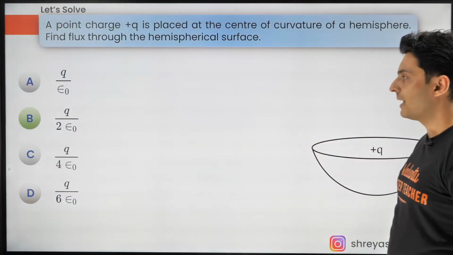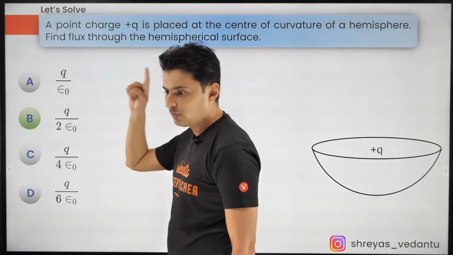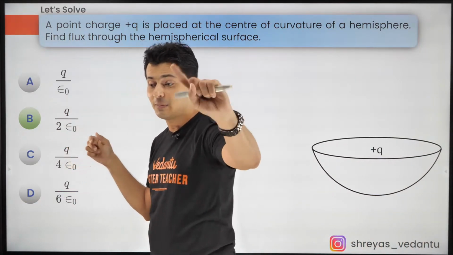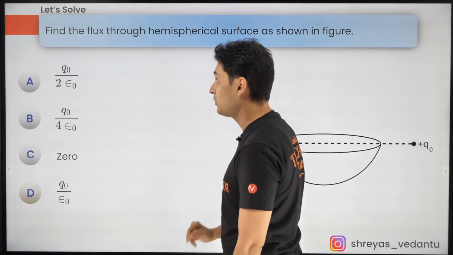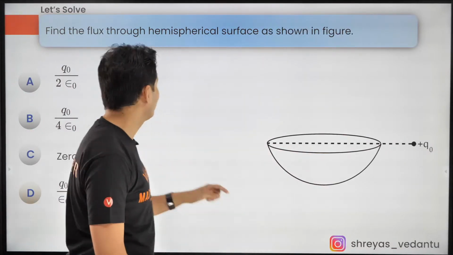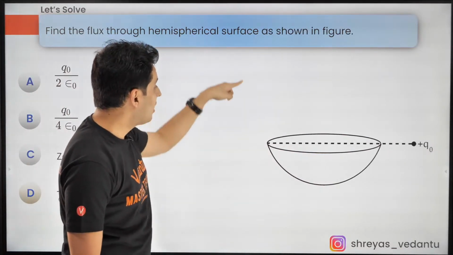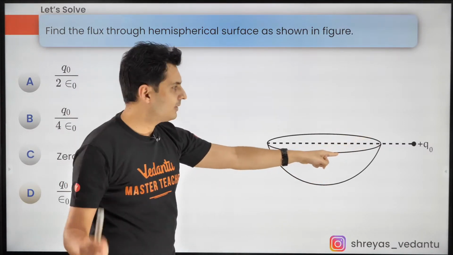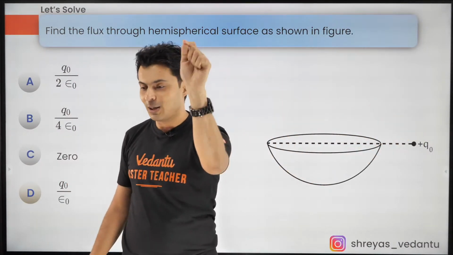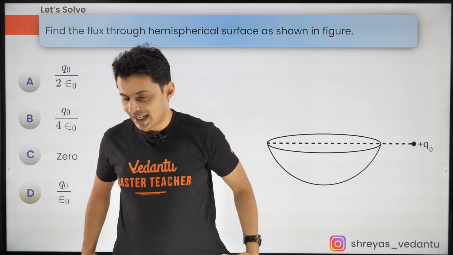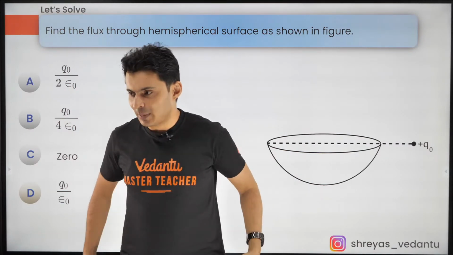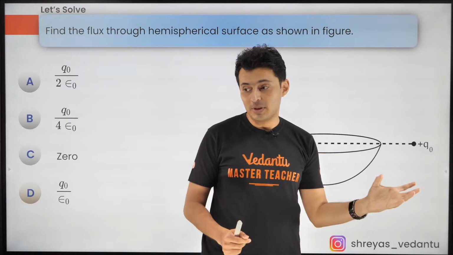Yep, let's get going. So Q by 2 epsilon naught, beautiful. Yes, very similar, Shivangi. We are going to come to Ampere's law also very soon. Let's do the next question. Find the flux through the hemisphere, but this time the charge is outside. Come on, answer it. The charge is outside the hemisphere.